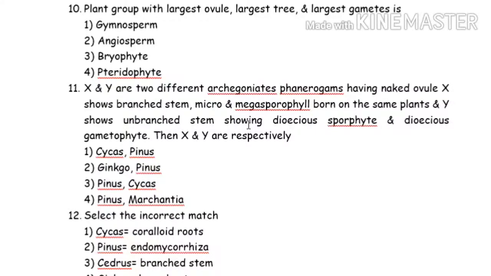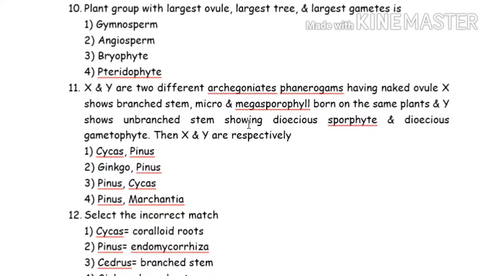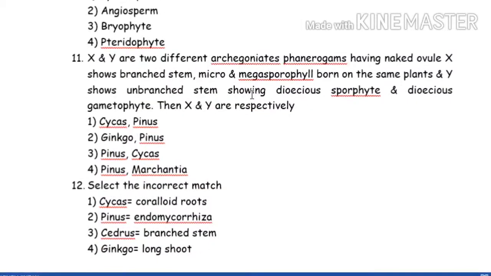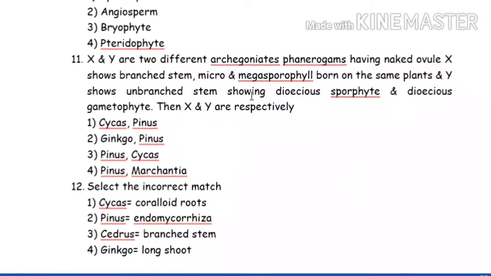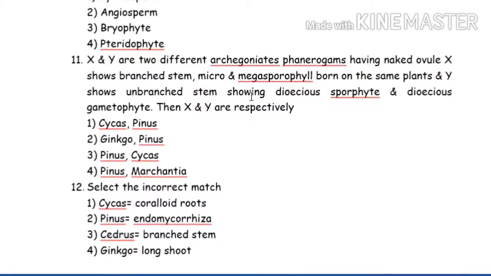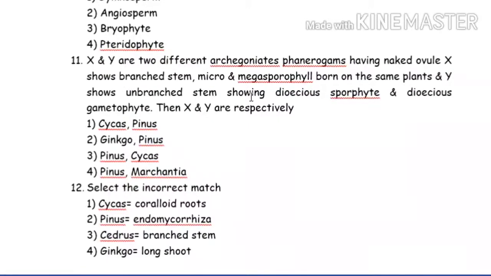Now X and Y, there are two archegoniate phanerogams. So you should know archegoniate means where the archegonia will be there. And phanerogams means gymnosperms and angiosperms. And the only one which is archegoniate phanerogams, that is gymnosperms. Is it clear? Having naked ovule. The naked ovule means you can immediately understand it is in the gymnosperm area.